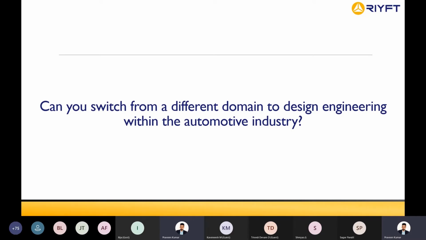Thank you, Sedu. Please can you tell about domains in automotive, like testing, design, analysis, and what software they use apart from CATIA? If you take the automotive industry, you will have manufacturing. You have people who work on the shop floors. Then there are testing people, and people who work on real-time testing. Then there is a separate team that works on computer-aided engineering, like simulations.